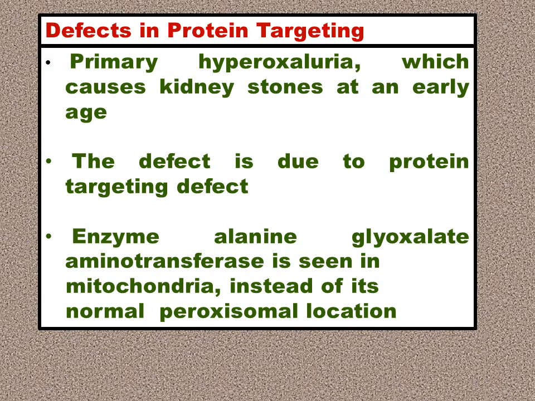Then there is a defect called primary hyperoxaluria, wherein kidney stones are deposited at an early age. This defect is due to a protein targeting defect. The enzyme which is not reaching the correct location is alanine glyoxylate aminotransferase. It is seen in the mitochondria instead of reaching the normal location, that is the peroxisome. So it is transferred by mistake into the mitochondria instead of the correct location, the peroxisomes. Because of that you get primary hyperoxaluria, which causes deposition in the kidneys.